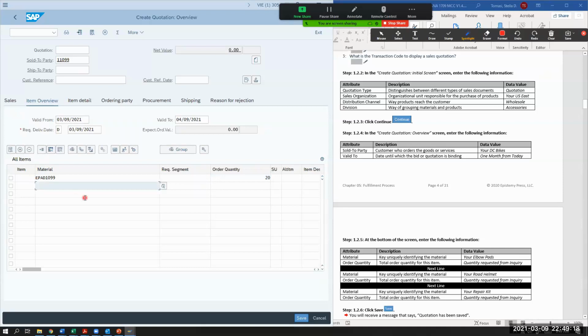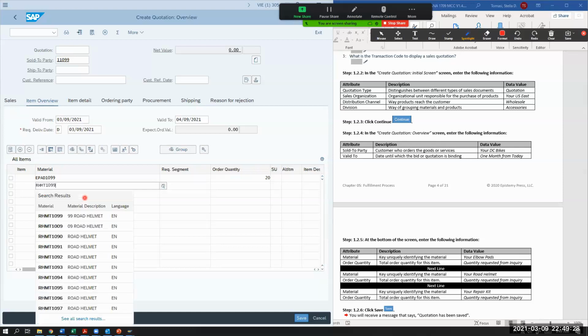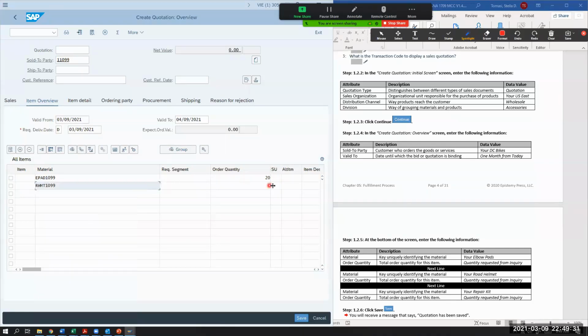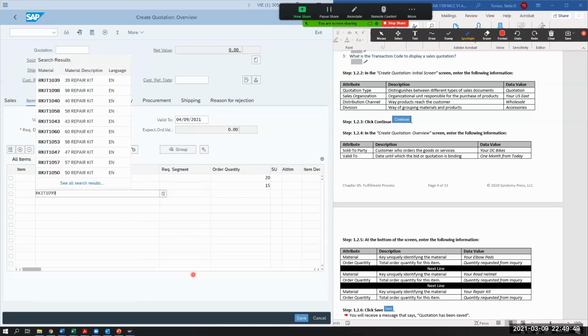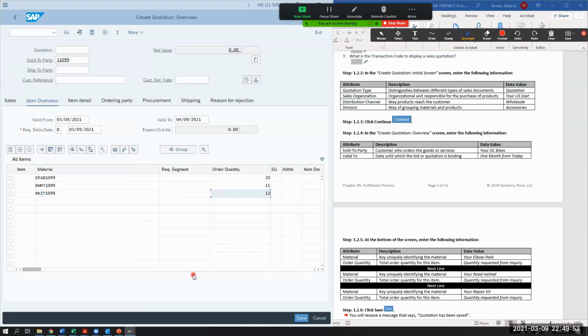Do you guys remember what road helmet was? RHMT10, and then your division number. Perfect, thank you. And I think we have 15 here. And then repair kit. Someone tell me repair kit. RKIT. Yes, 1099 for me. I don't know what you guys are. And then 12, because that was the item from the inquiry.